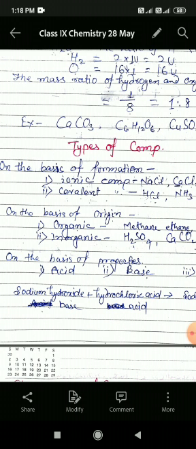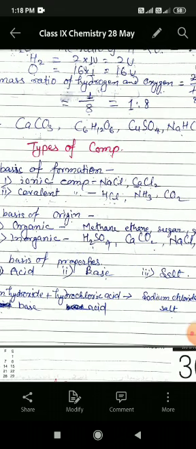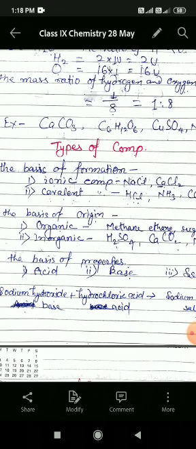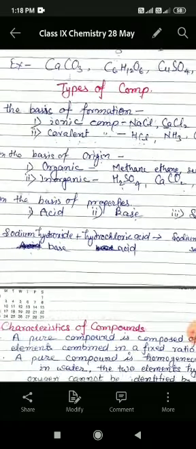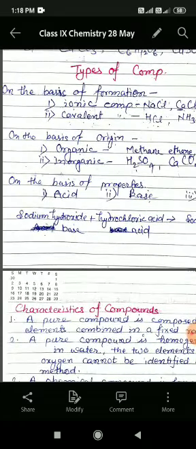First of all, on the basis of formation, we can categorize all the compounds into two types, and these are ionic compounds and covalent compounds. Ionic compounds are also called electrovalent compounds, and covalent compounds are also known as molecular compounds. Examples of ionic compounds are sodium chloride and calcium chloride, and examples of covalent compounds are hydrogen chloride, ammonia, and carbon dioxide.